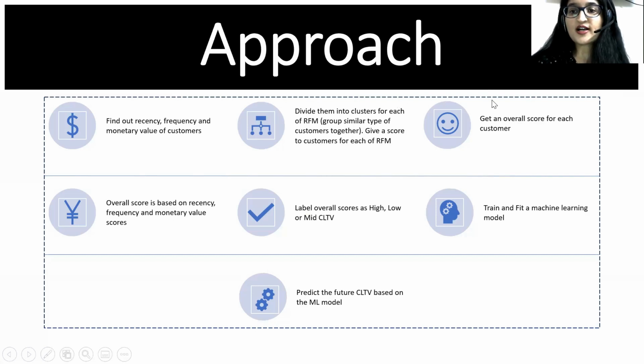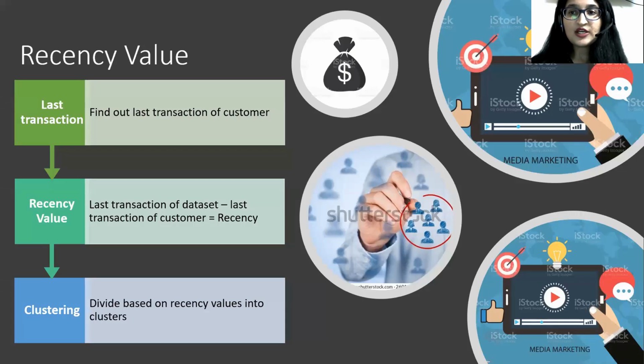We will get an overall score for each customer, which will be based on all these RFM parameters. And then we would be labeling overall scores as mid, low, and high customer lifetime value. And once we have these scores of high, low, mid customer lifetime value, then we would be training and fitting a machine learning model. And once we have a machine learning model, we would be predicting the future customer lifetime value based on this ML model.